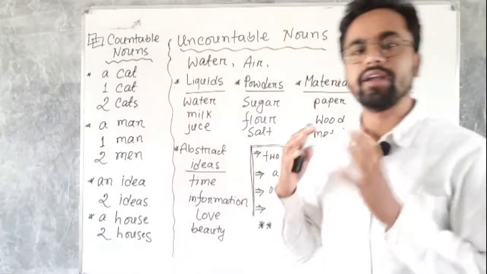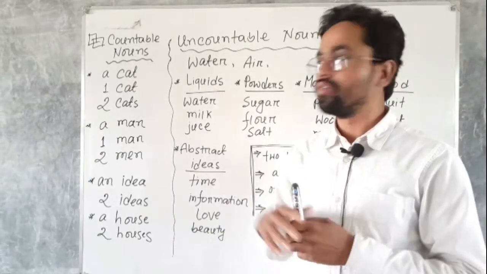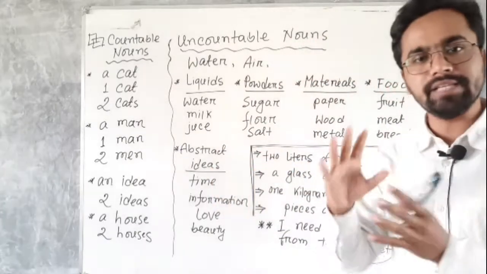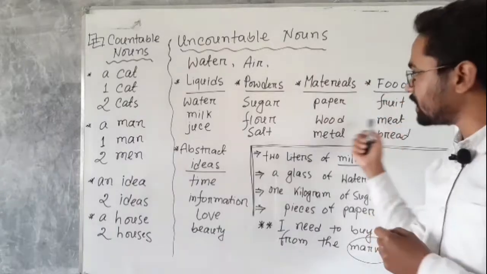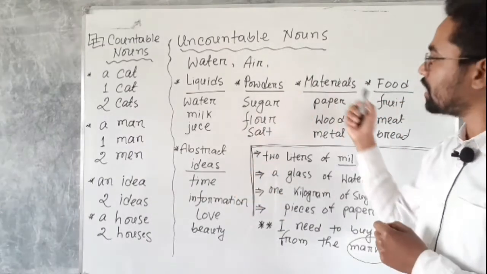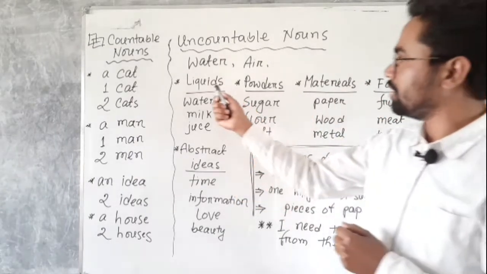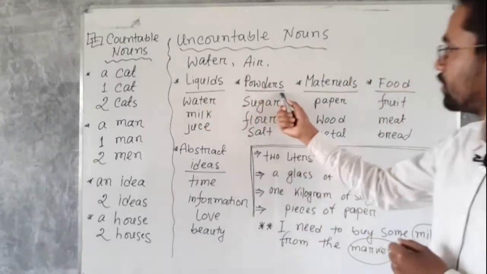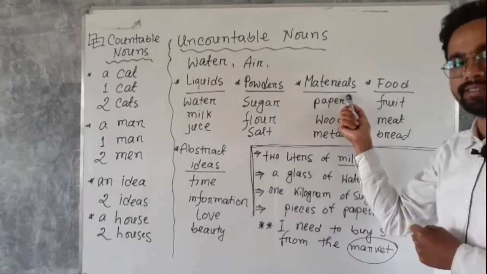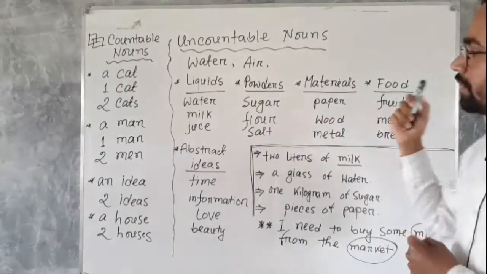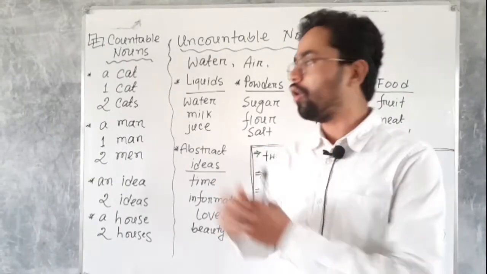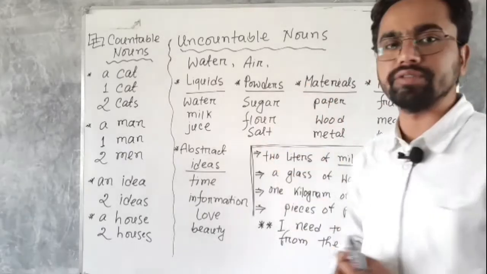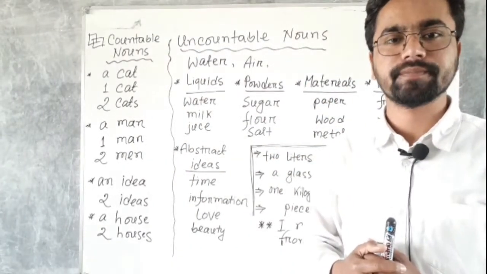To make a clear sense, and so you can easily find uncountable nouns, I have categorized these uncountable nouns: liquids, powders, materials, food, and finally abstract ideas.